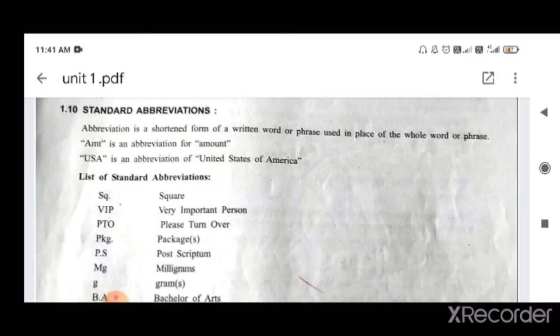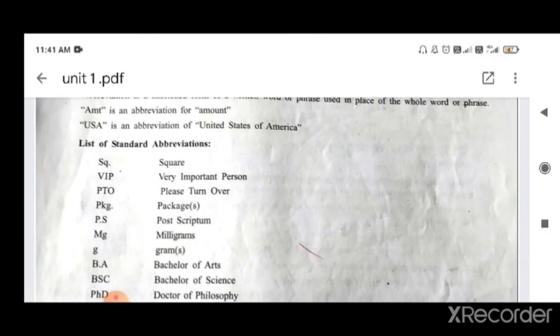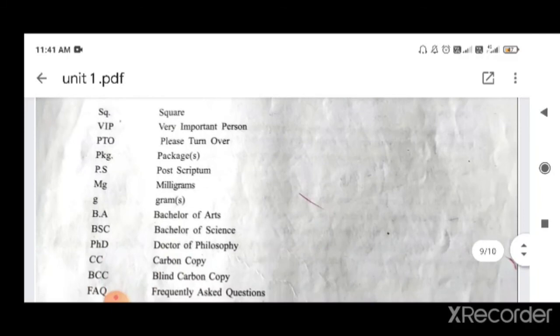Okay, for square you write SQ, full point. For very important person we use VIP. PTO for please turn over. PKG for packages, okay, or package. PS for post scriptum. Then MG for milligrams, G for gram, BA for Bachelor of Arts, BSc for Bachelor of Science, PhD, okay, for Doctor of Philosophy.